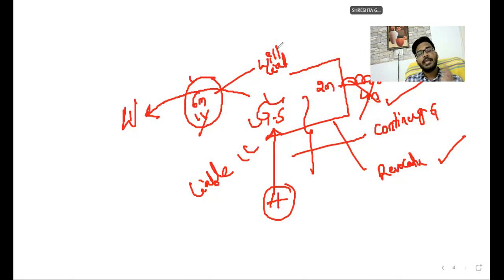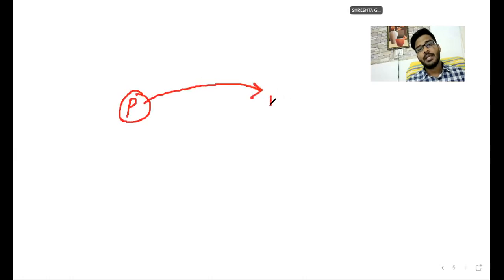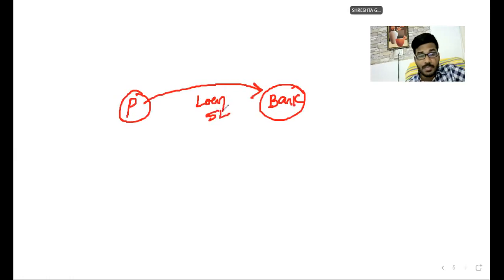Okay, sir. Then I can ask one question. You can answer it: is it revocable or not? What type of guarantee is that? Suppose, listen. P is a person. P approaches a bank for a loan of 5 lakhs rupees. Obviously the bank requires securities, so the bank will approach Q